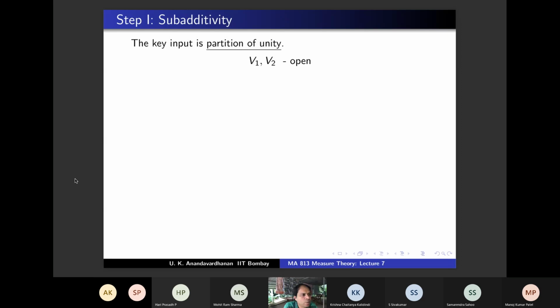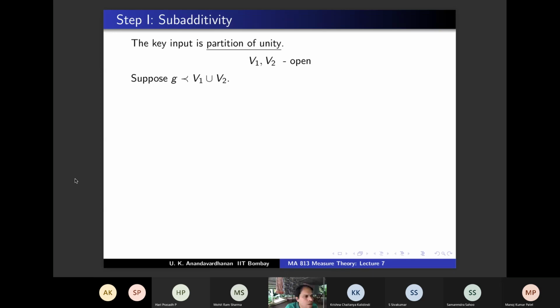And the way in which we have defined this mu, what was our starting point? We defined it using open sets, right? We defined it for open sets, and then we put outer regularity as the definition for other sets. So if this is true, we should be able to prove it for 2 open sets first. So let's start with 2 open sets V1 and V2. They are any two open sets, and what should I prove? Mu of V1 union V2 is less than or equal to mu of V1 plus mu of V2. So that's what we are going to aim for.